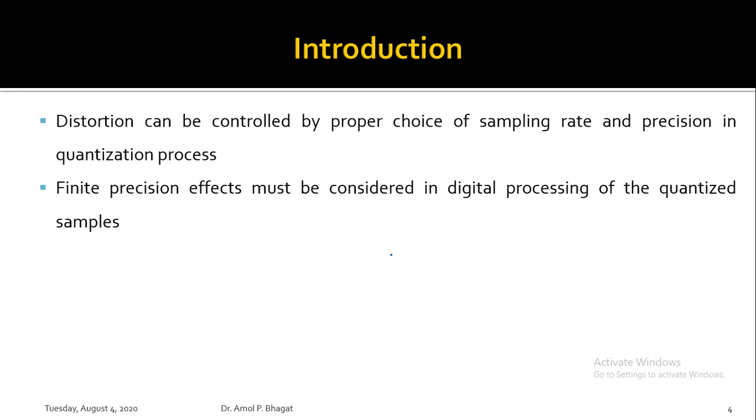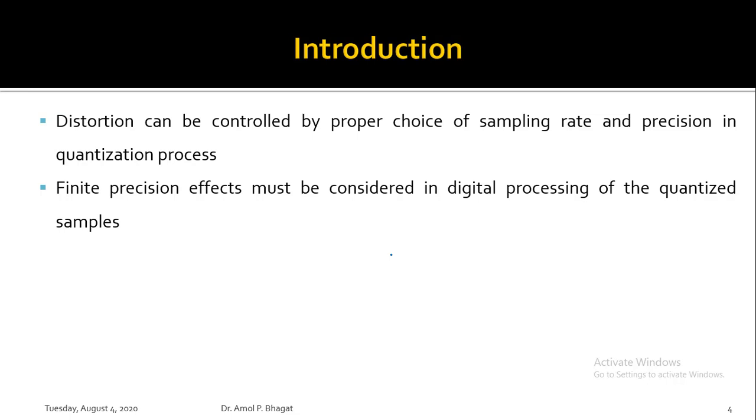All these things should be considered if you want to process the given analog signal in digital form. For getting proper results, the proper sampling rate should be selected while converting the given analog signal into its digital or discrete form.